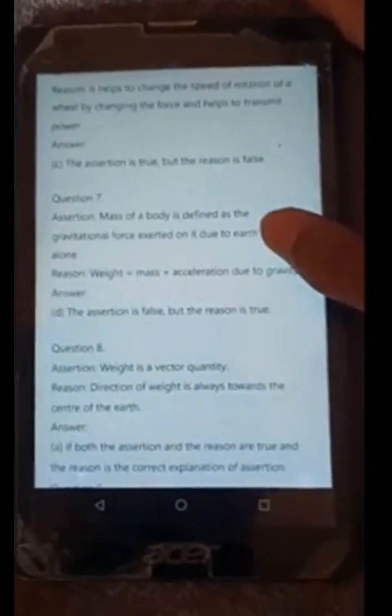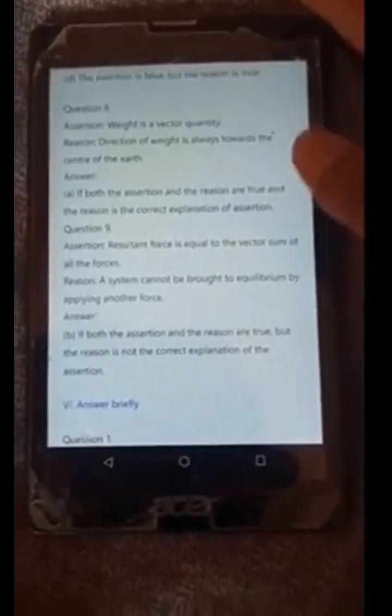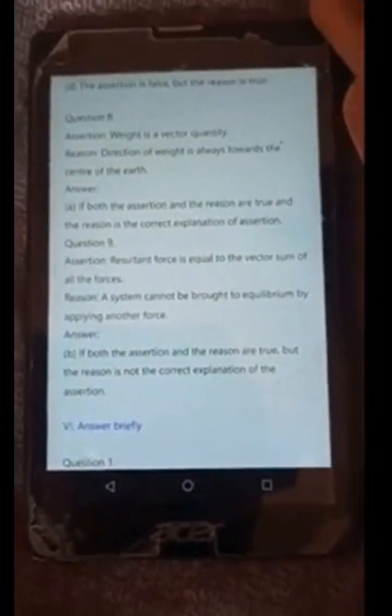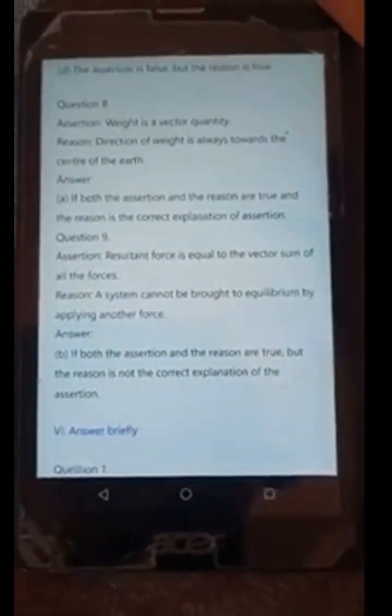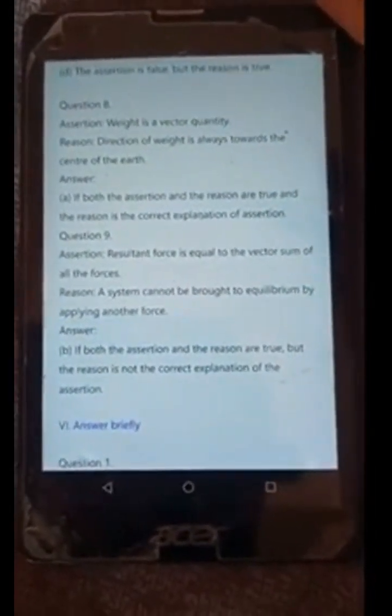Assertion: The mass of your body is determined as the gravitational force exerted on it due to Earth's gravity alone. Reason: Weight is equal to mass into acceleration due to gravity. The assertion is false but the reason is true. Assertion: Weight is a vector quantity. Reason: Direction of weight is always towards the center of the earth. Both assertion and reason are true and the reason is the correct explanation of the assertion. Assertion: Resultant force is equal to the vector sum of all the forces. Reason: A system cannot be brought to equilibrium by applying another force. Both the assertion and reason are true but the reason is not the correct explanation of the assertion.